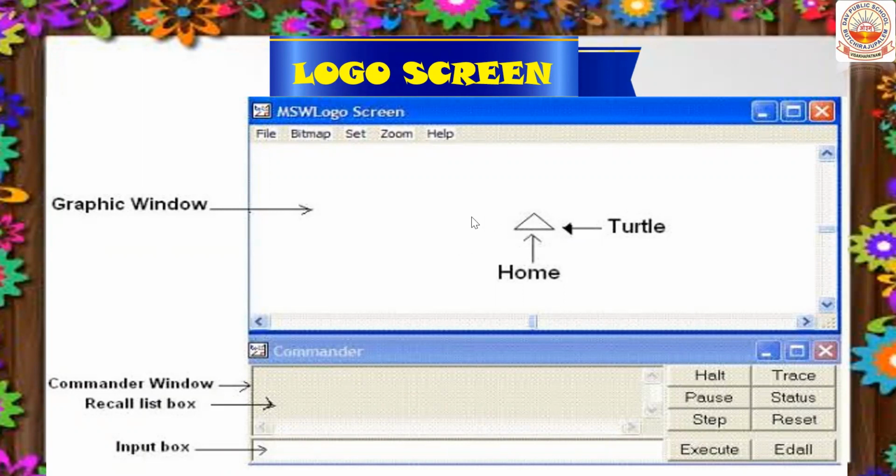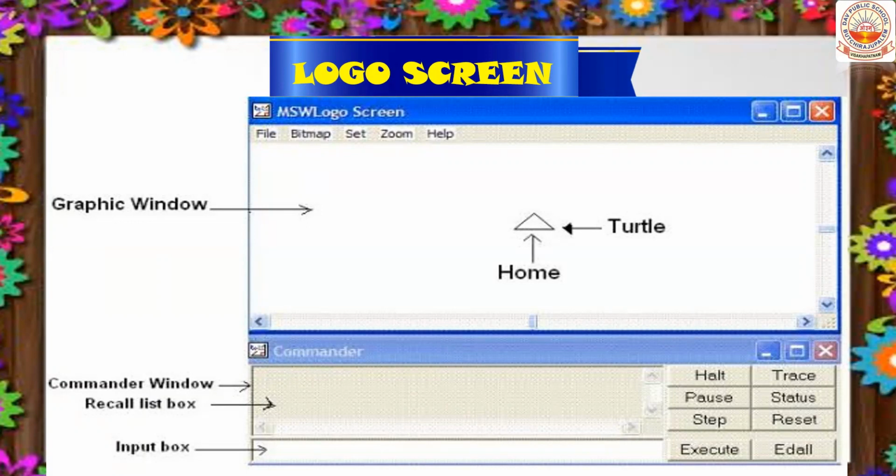Okay, children? The turtle moves in this graphics window. The turtle is triangular in shape and it is always pointed upward, children. The pointed part is called the head and the bottom is called the tail. The direction is always pointed upwards. And one more thing, children, the center of the screen is the home of the turtle. You will find the turtle in the center of the screen as soon as you open Logo. The home of the turtle is the center of the screen. You have to always remember this, children.